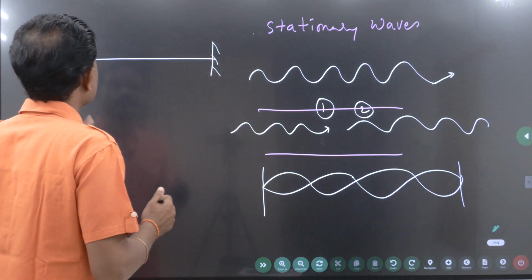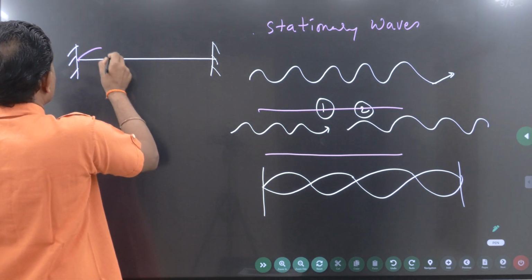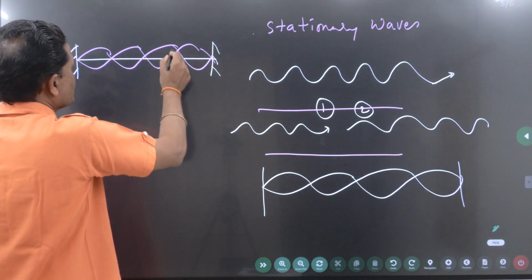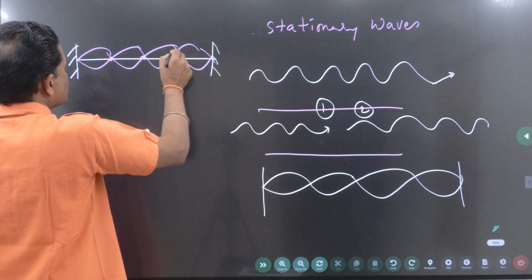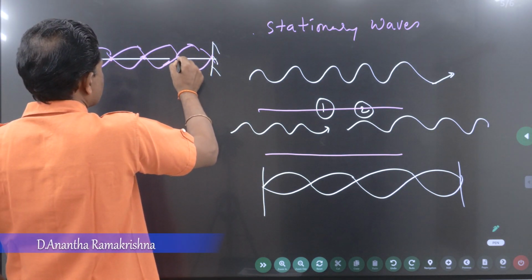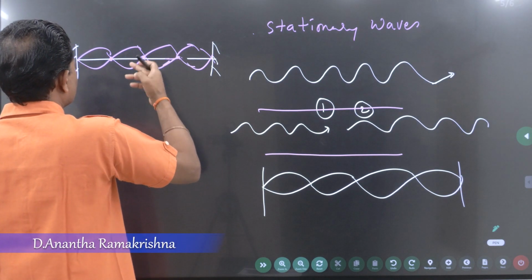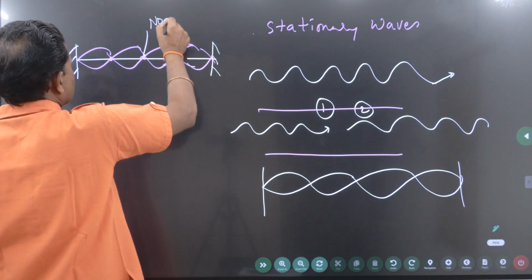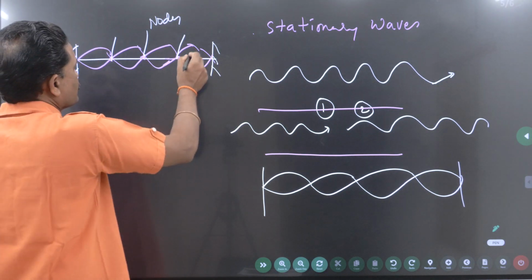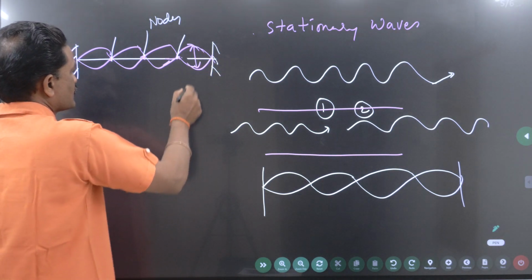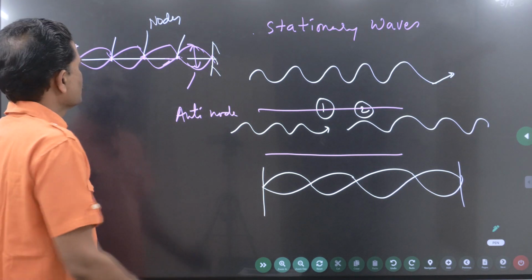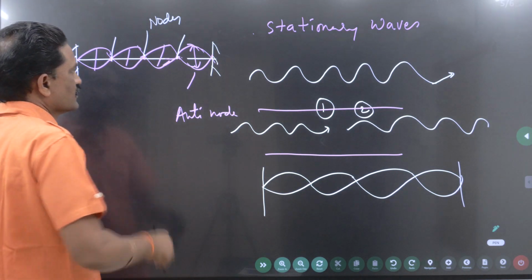So this is the ideal way to produce a stationary wave pattern. On this wire, on this string, you will see these loops. The points where the string is not at all vibrating are called nodes. This is a node, this is a node, this is a node. The points where the string is vibrating with maximum amplitude are called antinodes. Is it clear? So you have one more here, one more here, one more here.